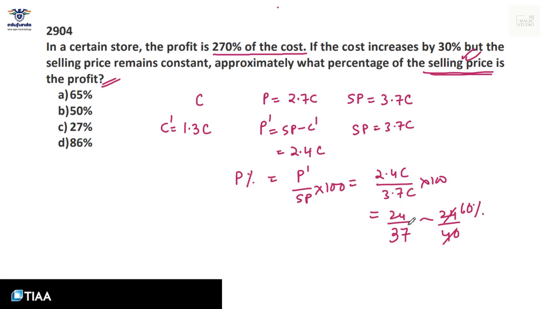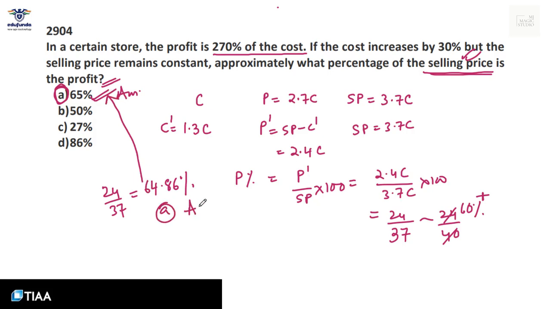Now, since I have inflated the denominator, and the numerator is not changed, my actual answer should be 60% plus, and very near to it. The only option which is 60% plus and near to it is 65. 65 is the answer. Or else, 24 by 37, using a calculator, will give 64.86% to be more precise, which is again approximately 65%. Option A is the answer.